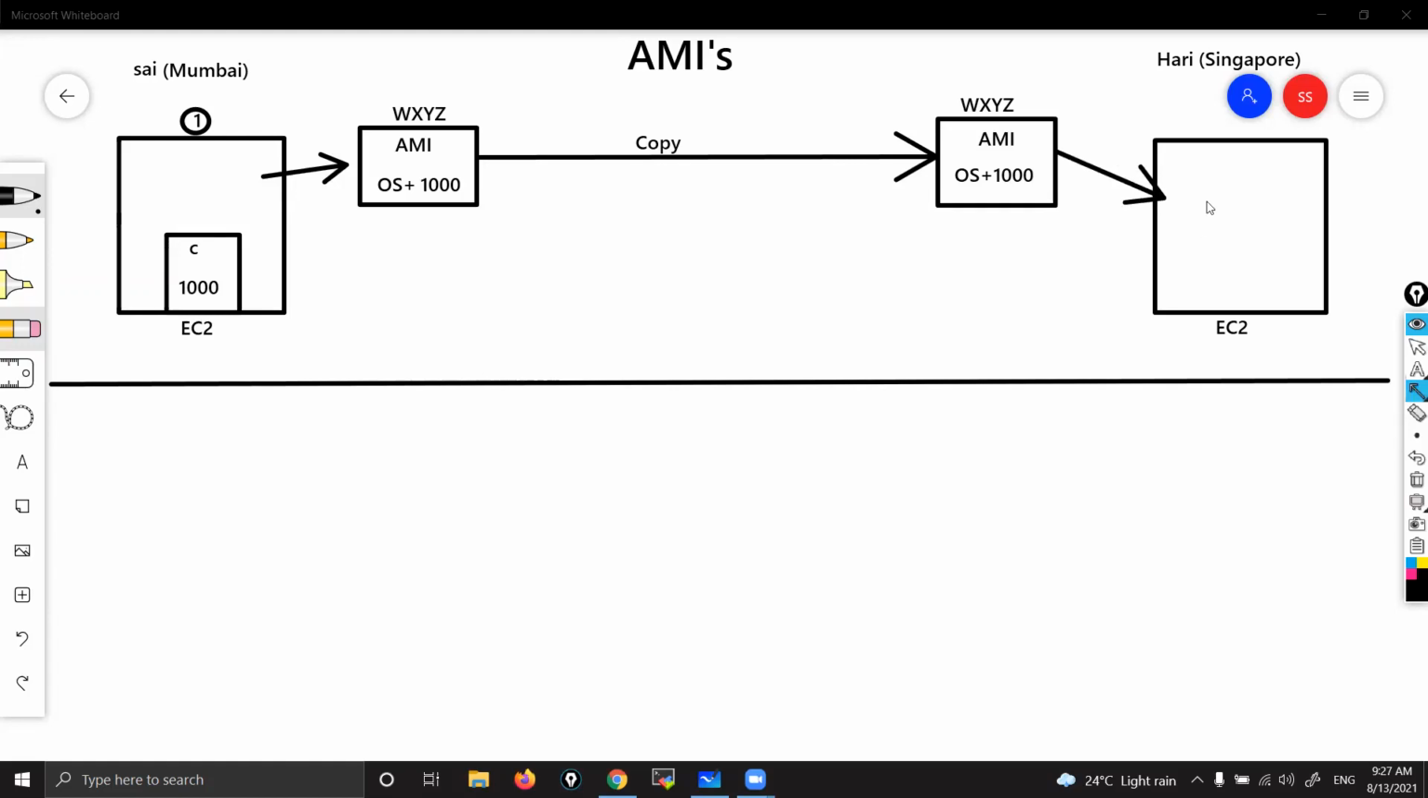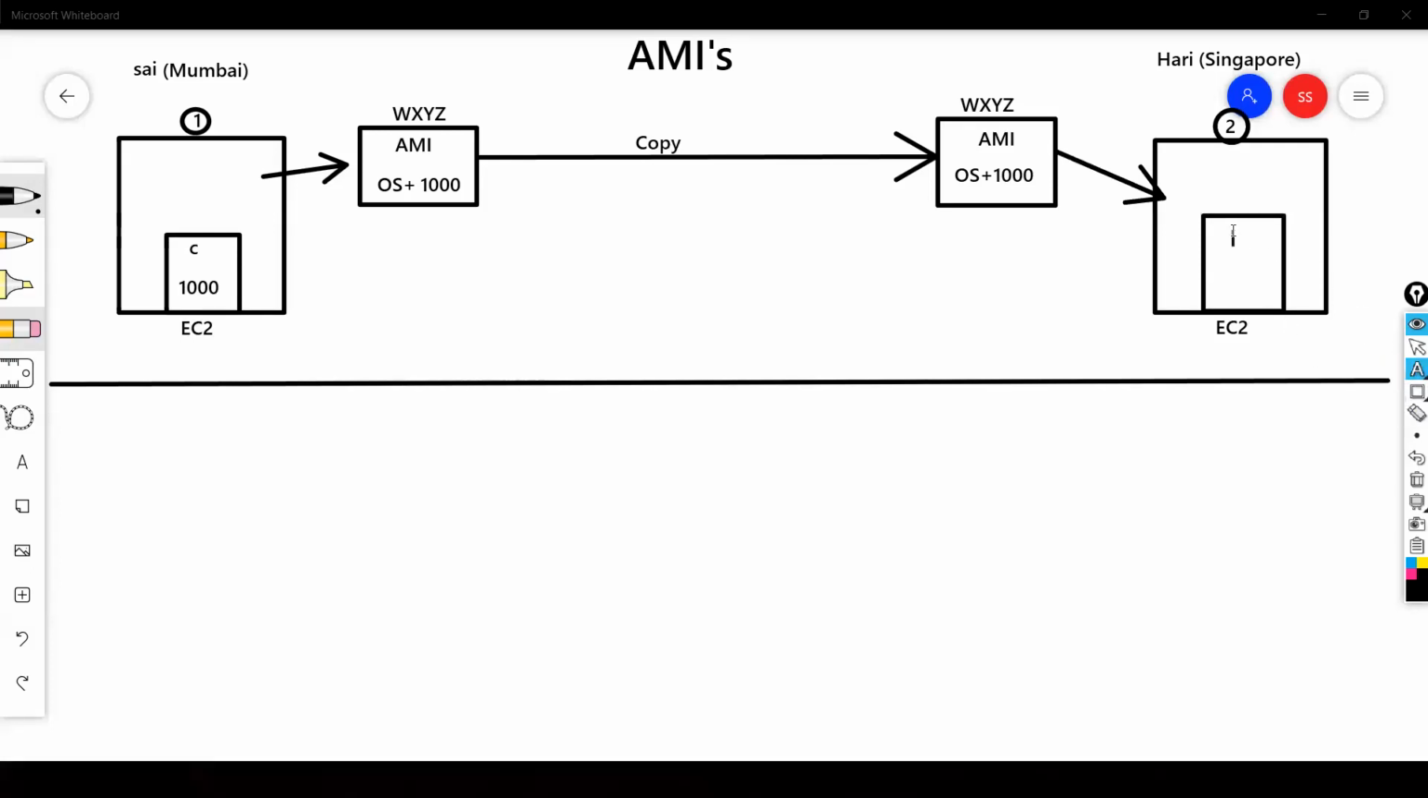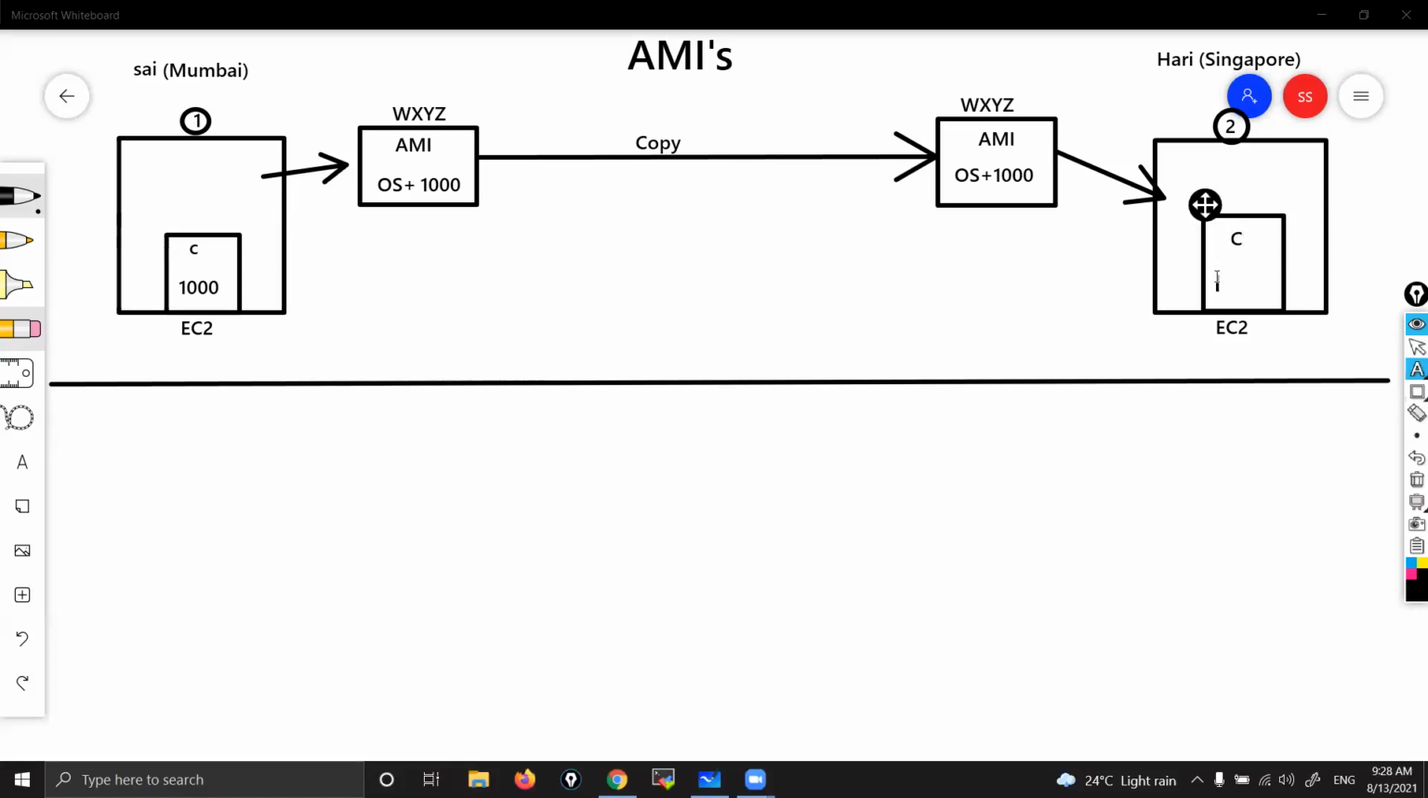When he launches that instance, what name will I give to that instance? Assume the instance name is 2. So when he launches that instance, in that he will have one C drive. See here, this is going to be the C drive. That C drive will have the same OS that is here, that OS plus 1,000 softwares. That C drive will have all 1,000 softwares.